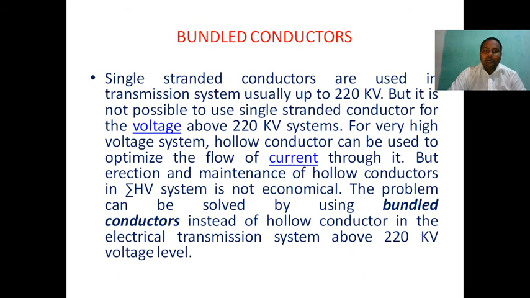The problem can be solved by using bundled conductors instead of hollow conductors in electrical transmission systems above the 220 kV voltage level.